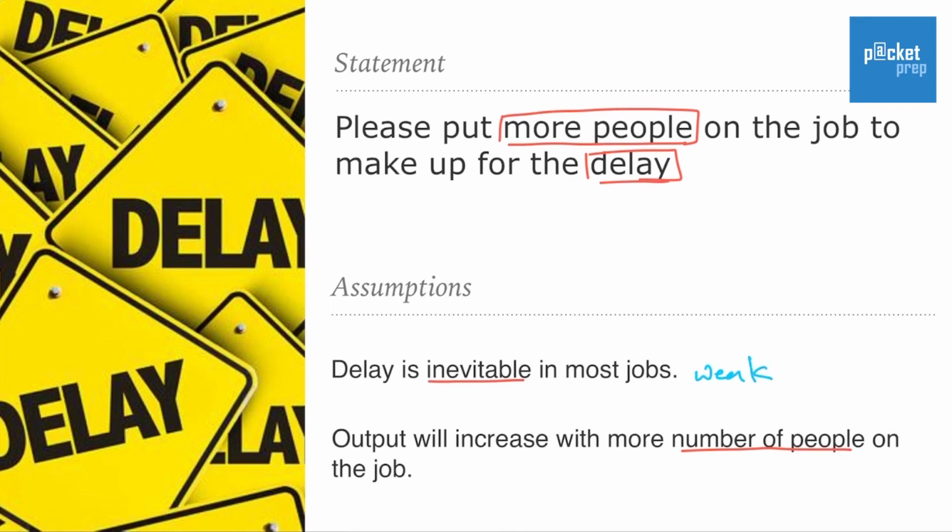Now coming to the second assumption, output will increase with more number of people on the job. Now, can this assumption lead to this particular statement? Yes, because they believed that if we take more people, the job could be done easily and the output would increase. Based on this assumption, probably the management have taken the decision that more people have to be taken in order to reduce the delay. Therefore, this is the right answer.